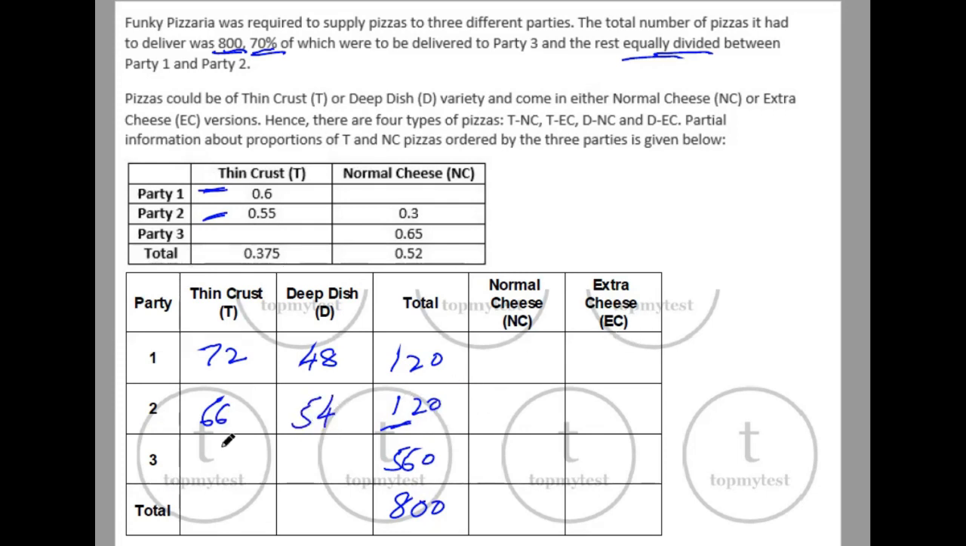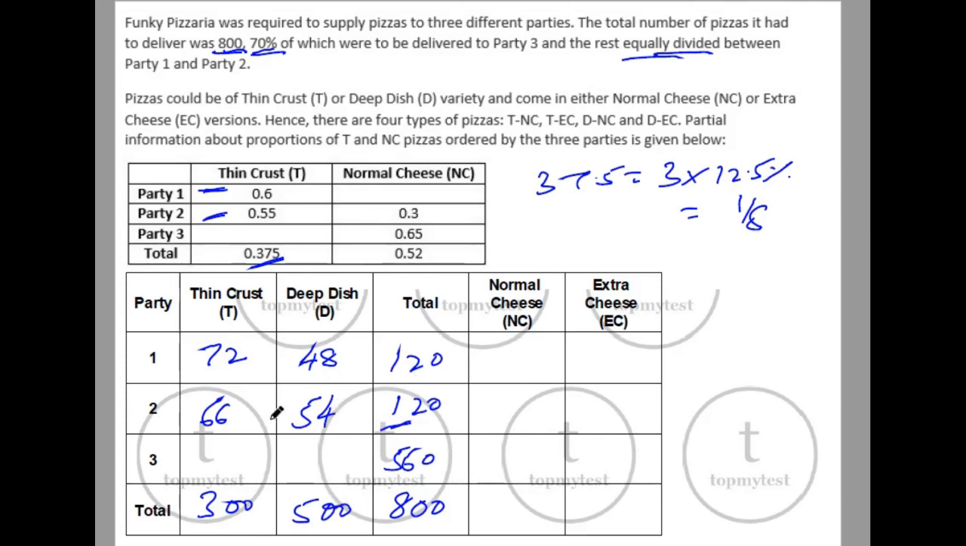Now, in order to calculate this, we need to calculate this part. Now, 37.5% of all the pizzas were thin crust pizzas. 37.5% is 3 times 12.5%, and 12.5% is 1/8. So this is 3/8. 1/8 will be 100, 3/8 will be 300. So the balance will be 500. We don't need the calculator as of now.